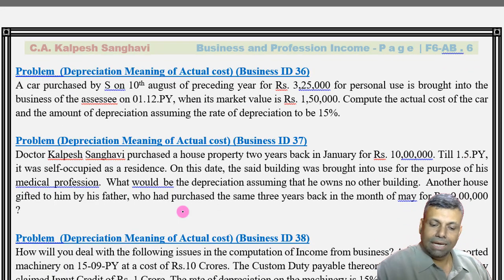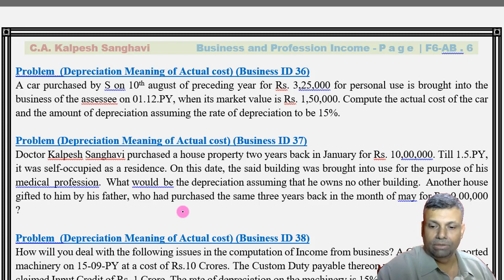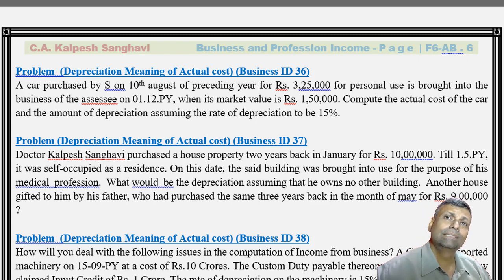Question ID number 36. A car purchased by S on 10th of August of the preceding year for rupees 25,000 for the personal use. It brought into the business of the SSE on 1/12 of the previous year when its market value is 1,50,000. Compute the actual cost of the car and the amount of the depreciation, assuming the rate of depreciation to be 15%. Now friends, this particular point, let me tell you, it is a bit controversial point. In fact, this is also one of the very old examination question only. But to be very honest, friends, I'm personally not satisfied with the answer here. I'll tell you the reason. But before that, let's check out the answer.